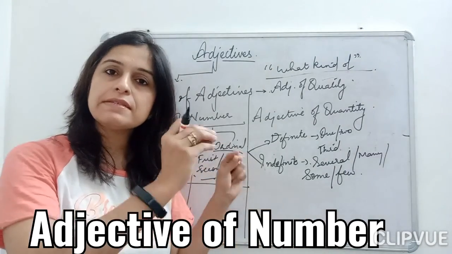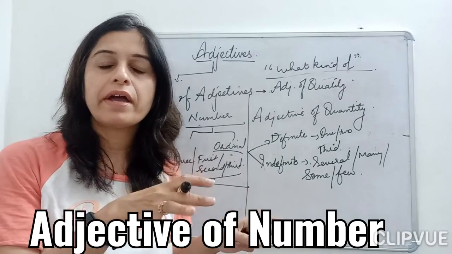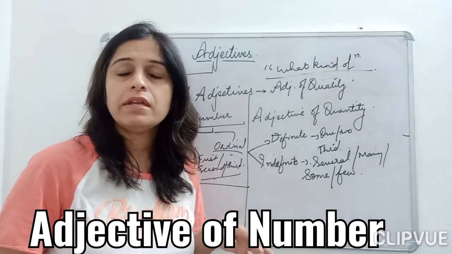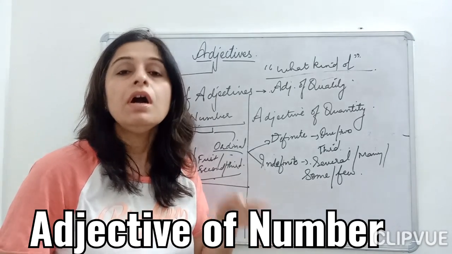And a very simple way to identify whether a sentence is telling about the number or about the quantity of the things.